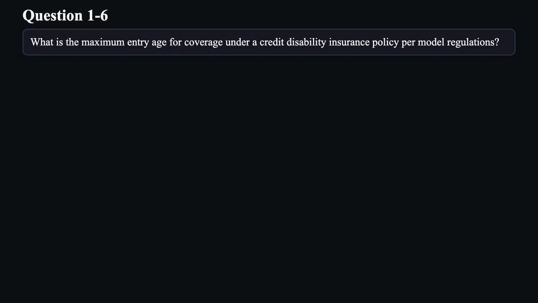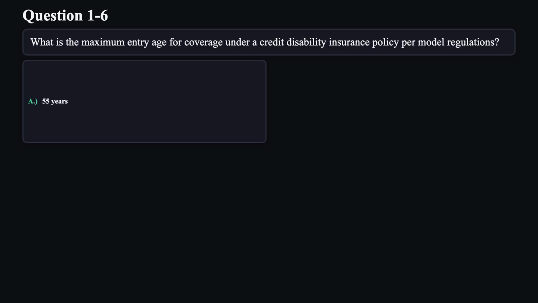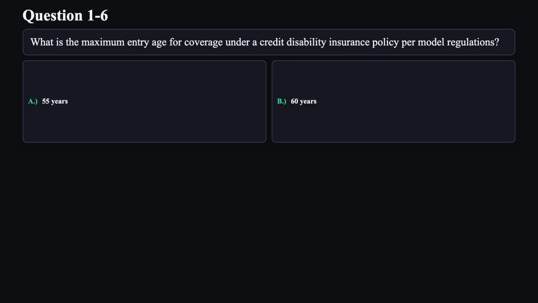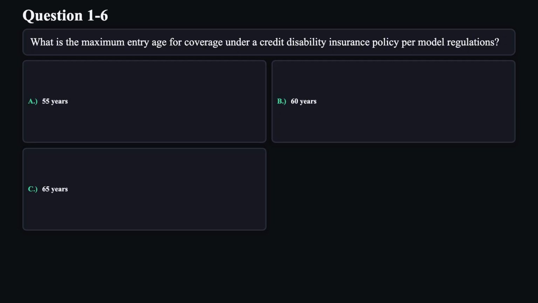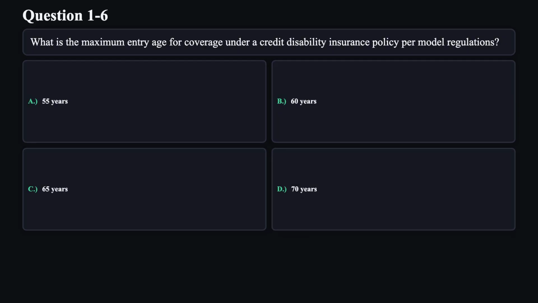Question 6. What is the maximum entry age for coverage under a credit disability insurance policy per model regulations? A. 55 years. B. 60 years. C. 65 years. D. 70 years.